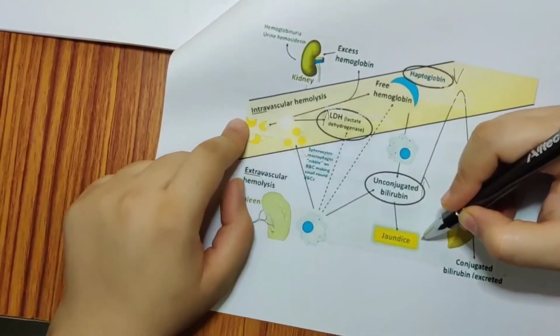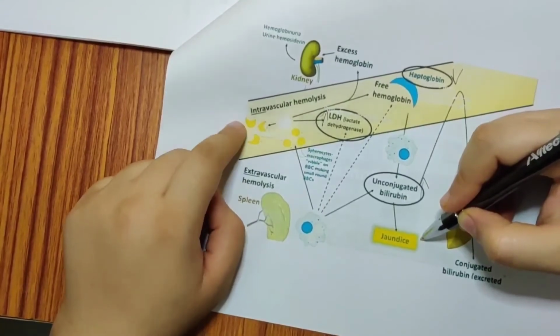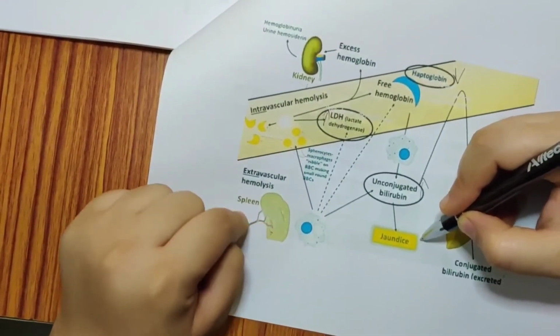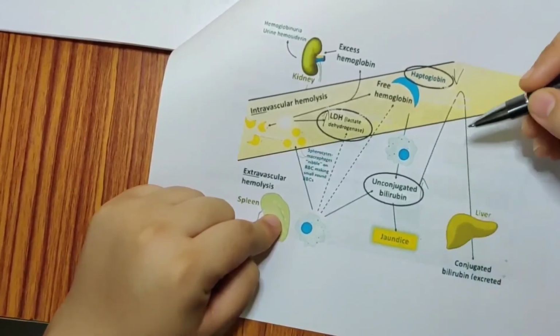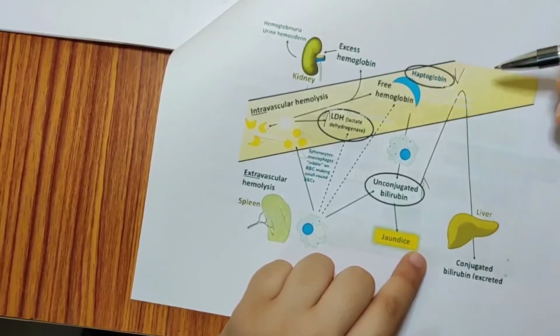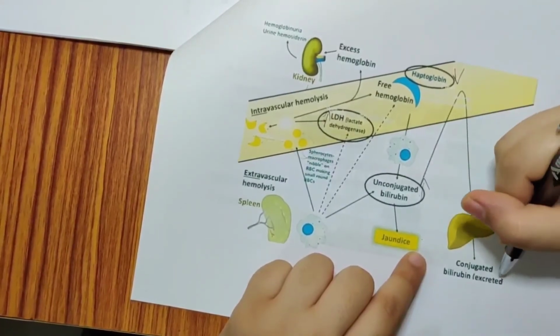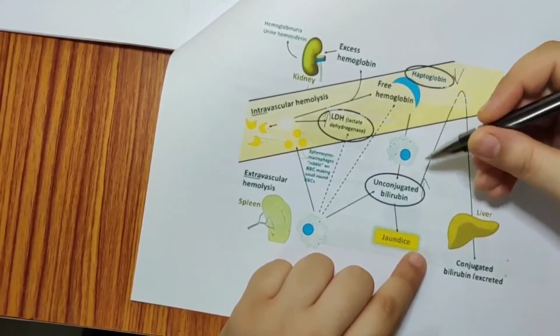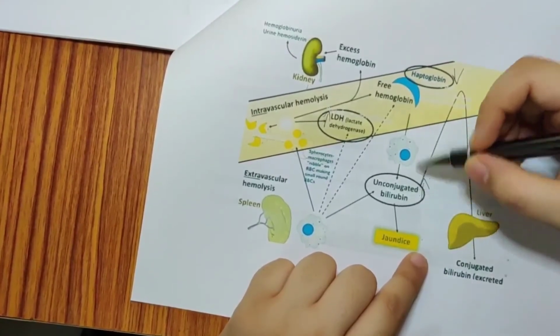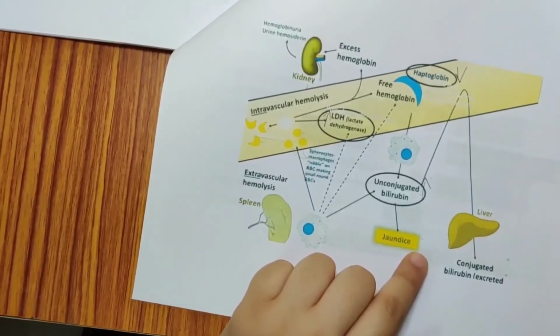And all the broken abnormal cells go to the spleen, and here you will have splenomegaly. So, this unconjugated bilirubin will enter the liver, where it becomes conjugated bilirubin. But there is so much unconjugated bilirubin that the total amount will not enter the liver.